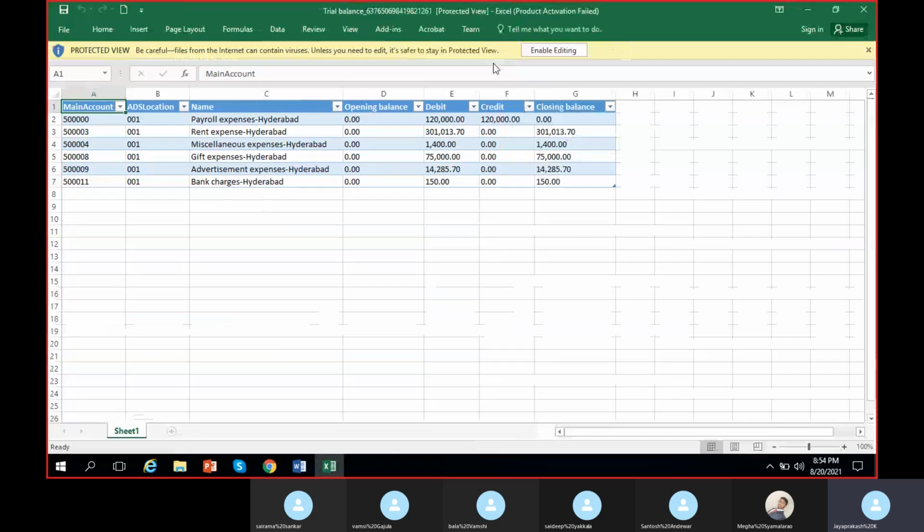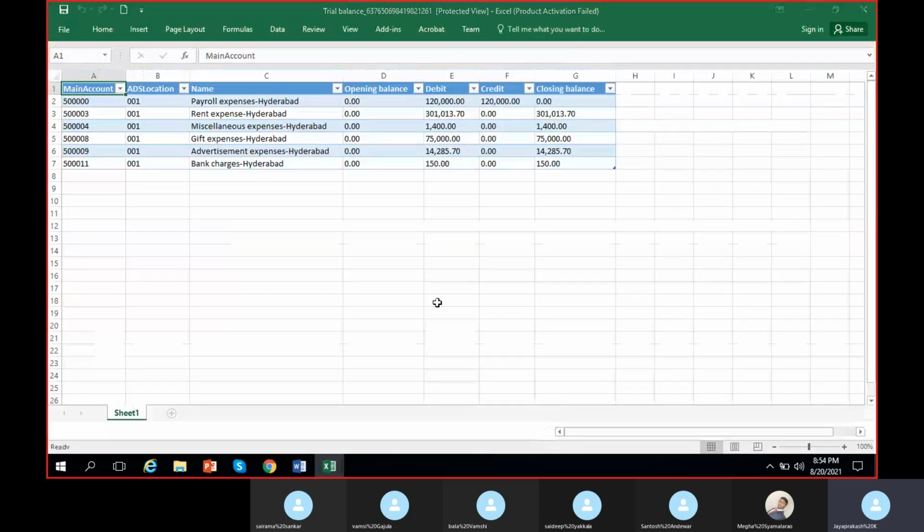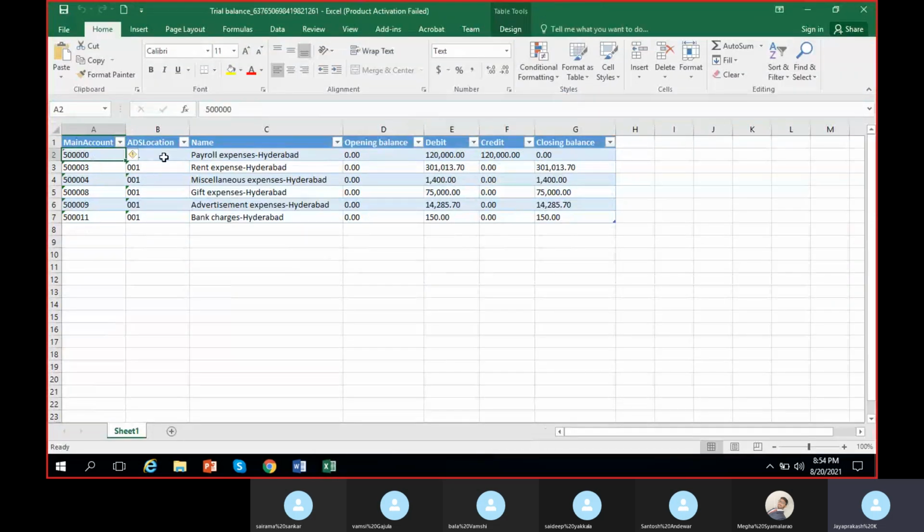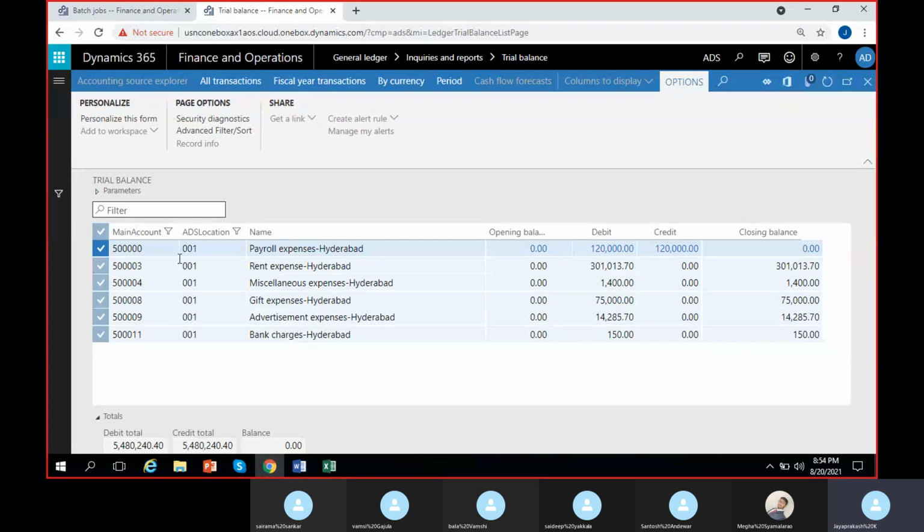Thankfully, here I can enable editing. So I can see main account plus location value, main account name plus location value, and the balances. If you don't want these three, you can hide them and you can see the closing balances, which are the original existing balance for that particular period. This is how simple it is. If we use financial dimension sets, that is the use. You can easily track down the balances.